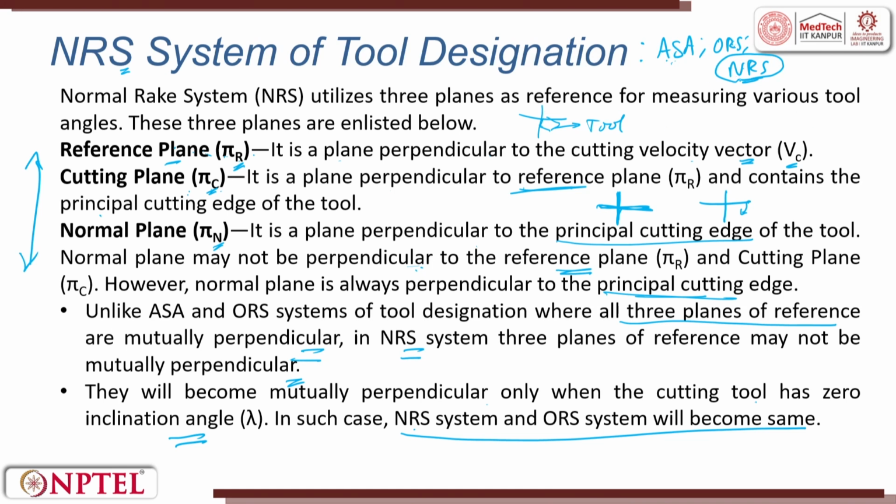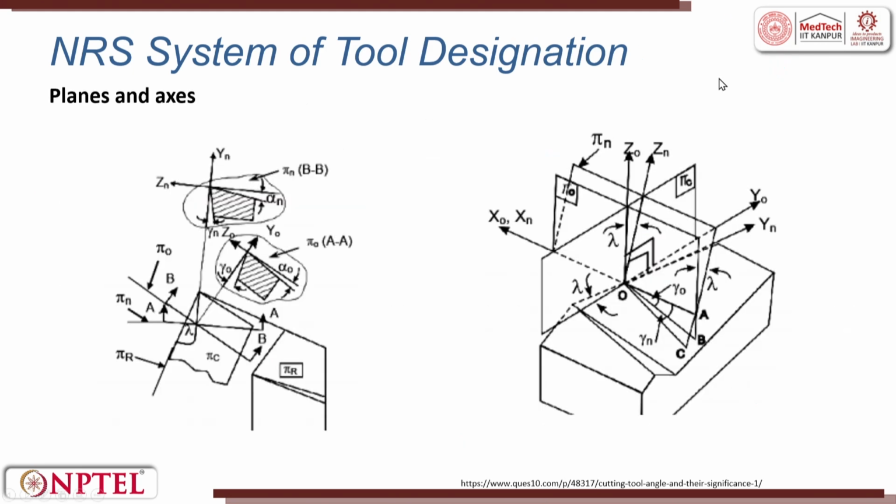All 3 reference systems are followed, and when we try to buy a tool, we should ask whether it follows the ASA system, ORS system or NRS system. Now, this is the plane we are talking about. There are 3 reference planes. One is pi c, which you can see along the cutting plane.